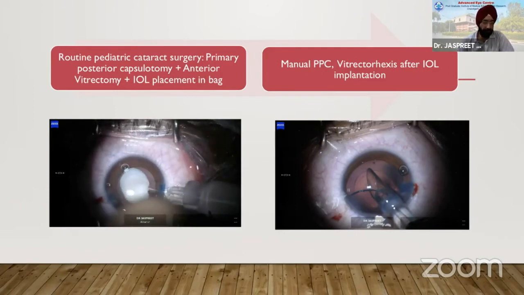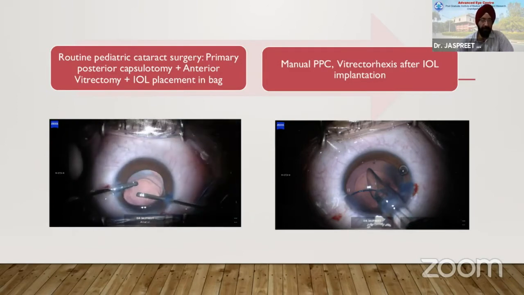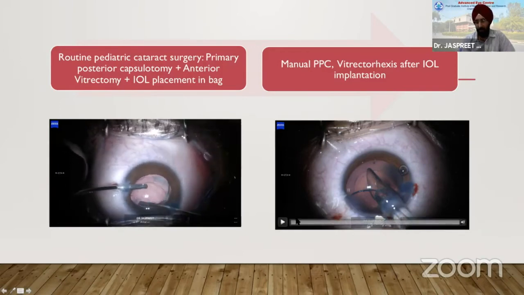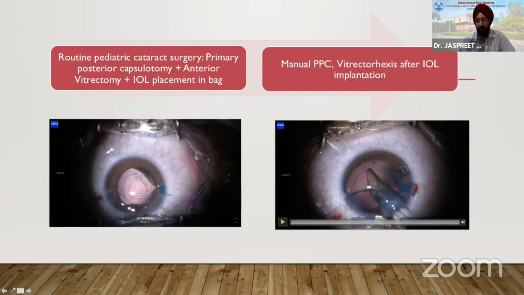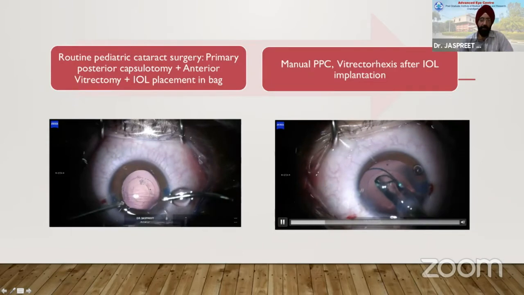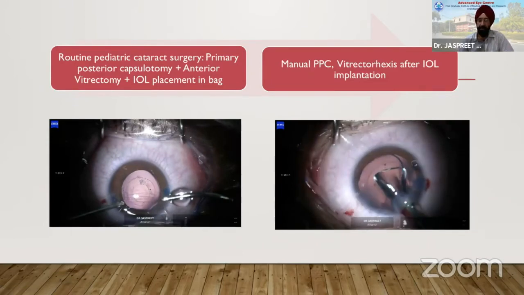This is triamcinolone which you inject to see the adequacy of vitrectomy. So the vitreous is clear, and you implant the IOL in the bag. Sometimes you can do a primary posterior capsulotomy before IOL implantation, or you can do it after. But this is the commonest way, to implant the IOL in the bag, so it's stable there.